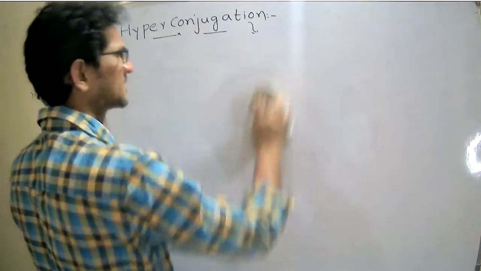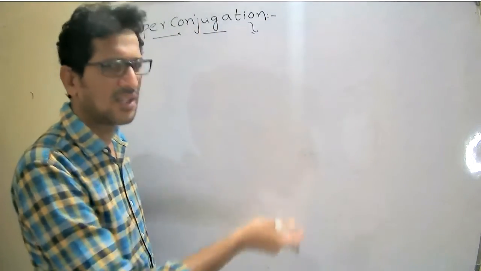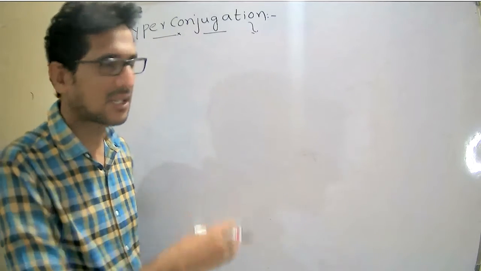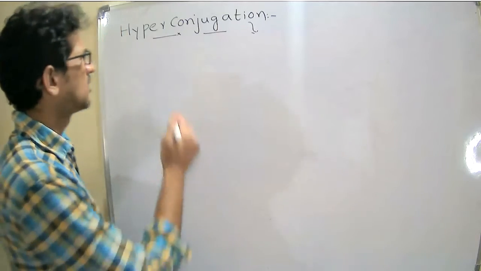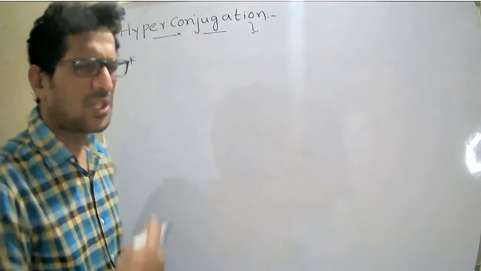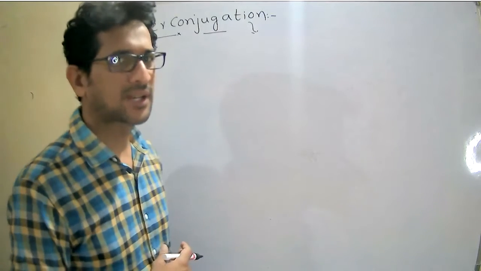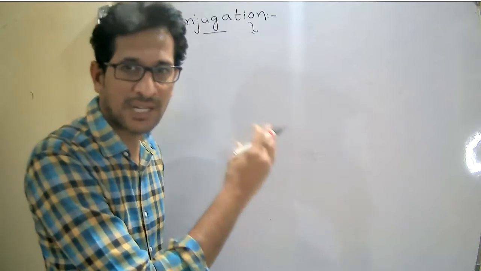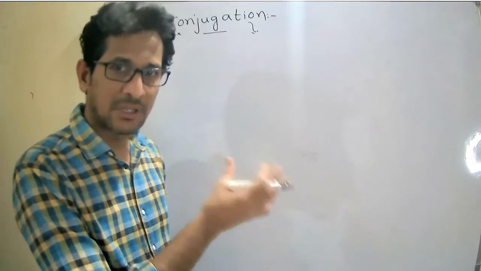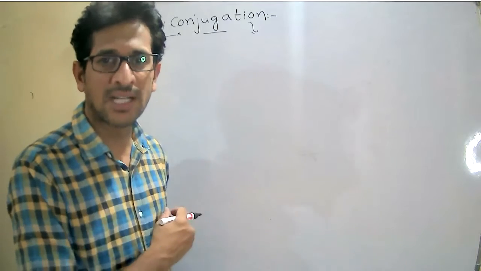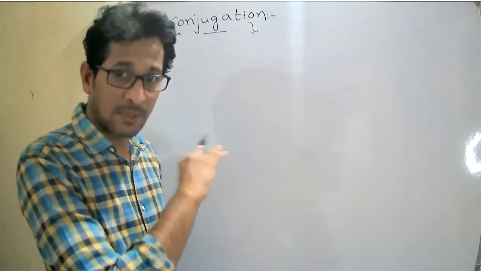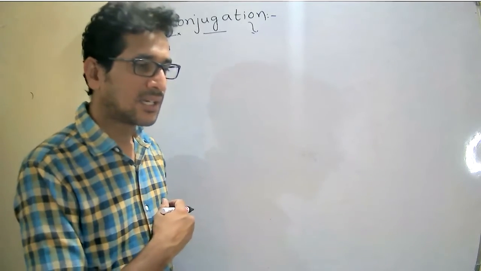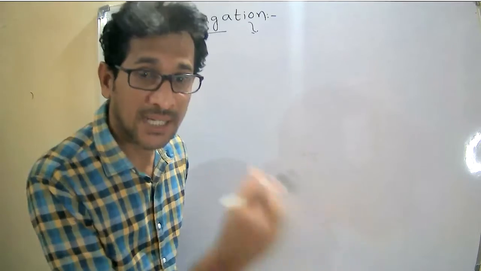Next. Just now we discussed the definition of hyperconjugation. Now we have to discuss which type of compounds exhibit the hyperconjugation effect, because so far we have come across delocalization of electrons between unsaturations: double bond to double bond, double bond to charged species, and double bond to a lone pair containing substance.